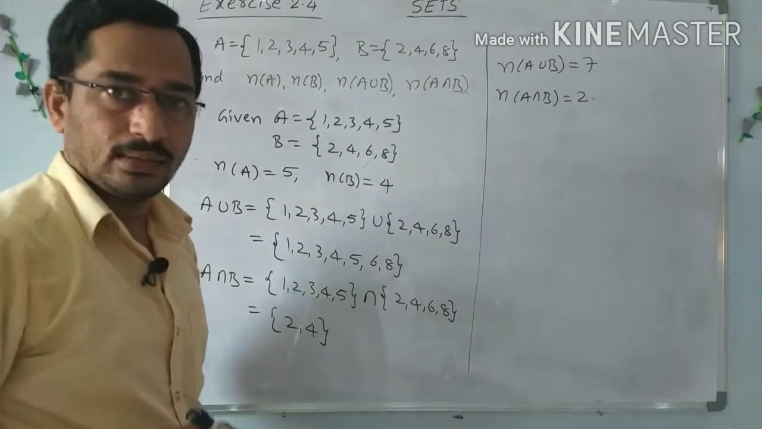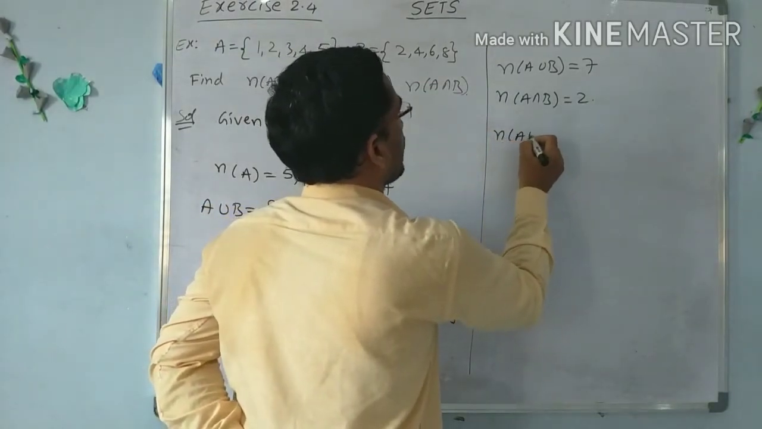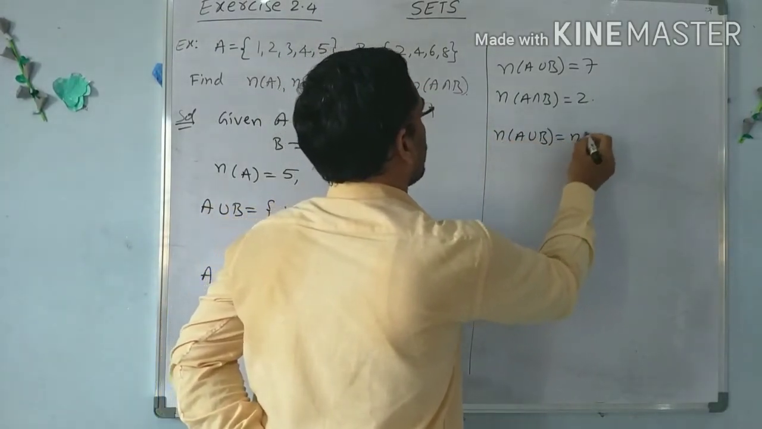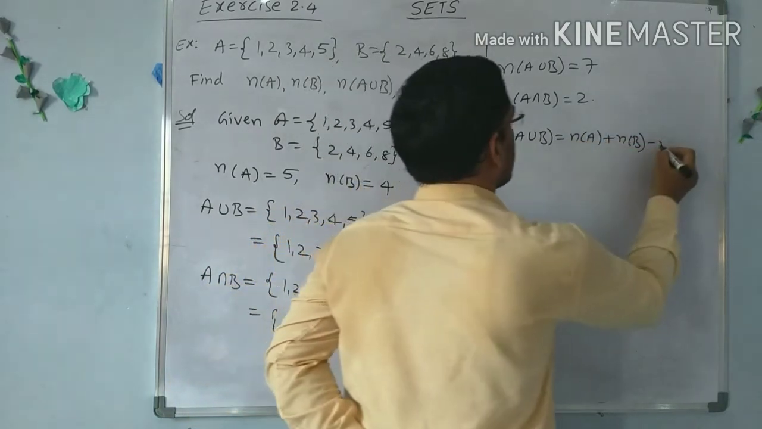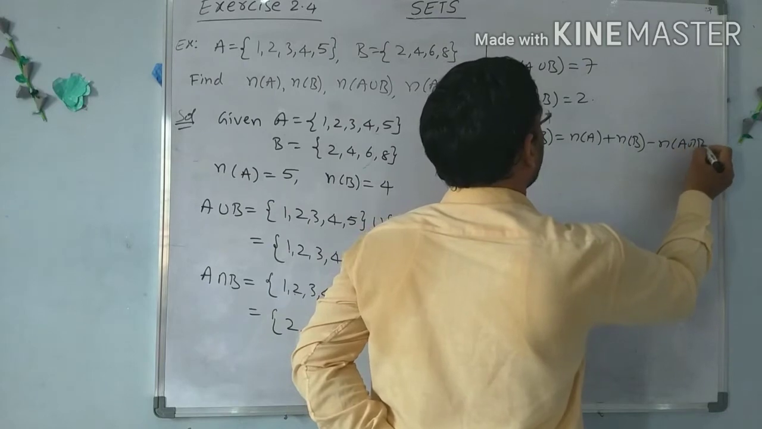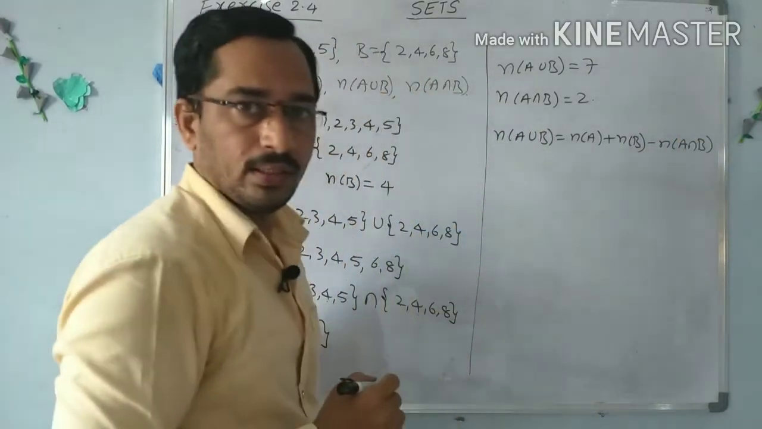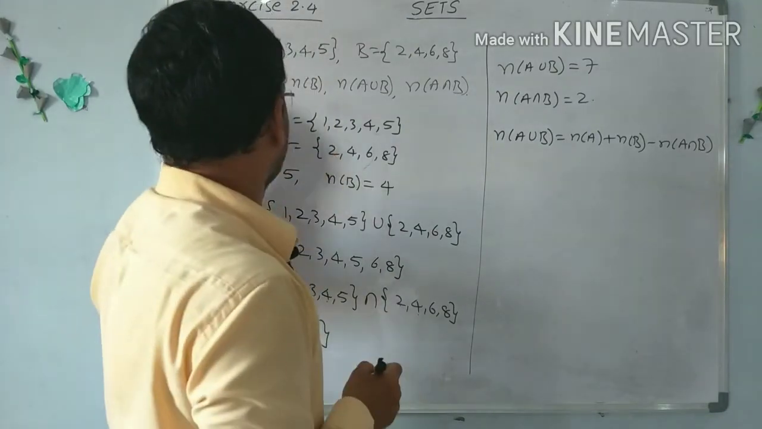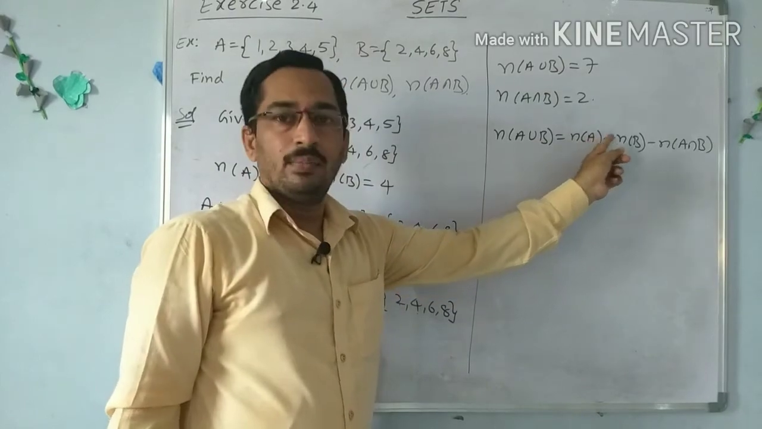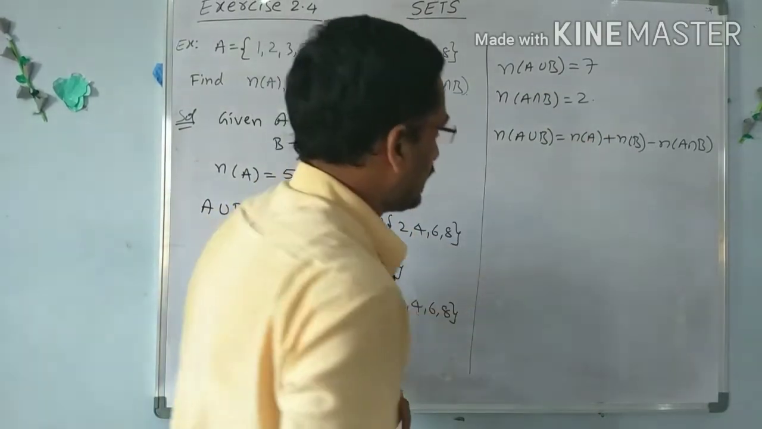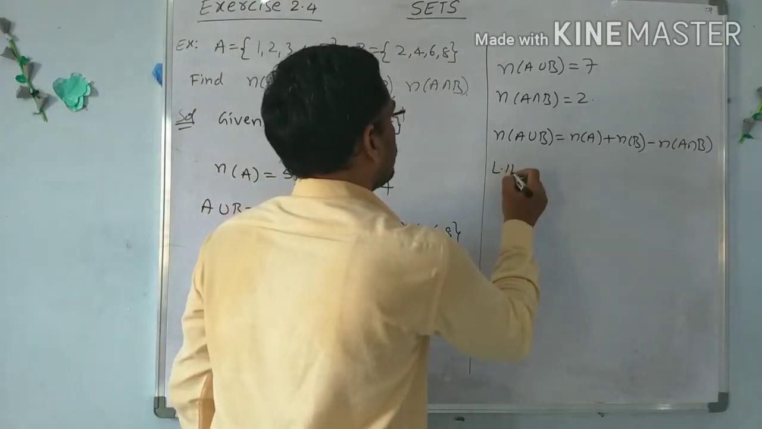Now what is the relation between these? Here we have the formula: n of A union B equals n of A plus n of B minus n of A intersection B. So this is the relation among these 4 numbers. n of A union B equals n of A plus n of B minus n of A intersection B. So see, check whether it is true or false.